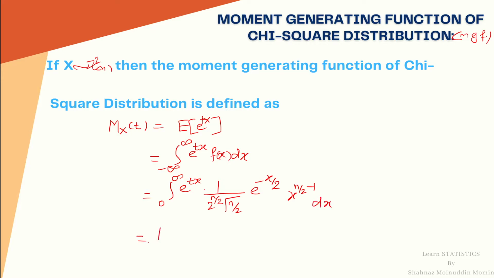We will take the constant outside the integration, 1 upon 2 raised to n upon 2 gamma n by 2, integration 0 to infinity e raised to, I will collect the power of e, that is minus x by 2 plus tx, into x raised to n upon 2 minus 1 dx. Now from the power of exponent I will take minus half common.